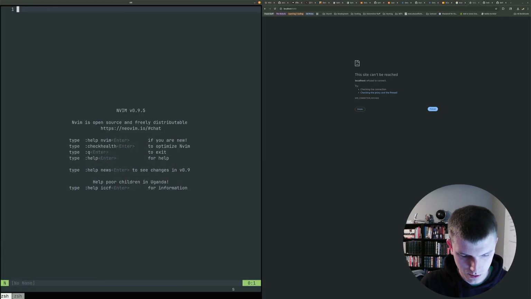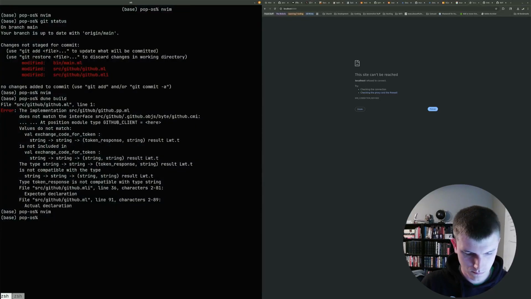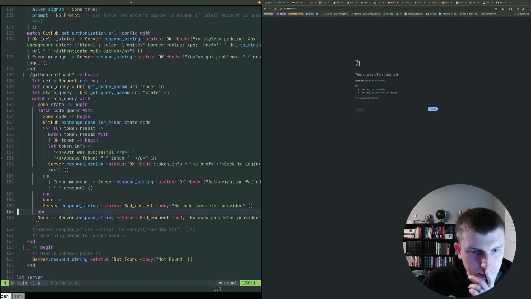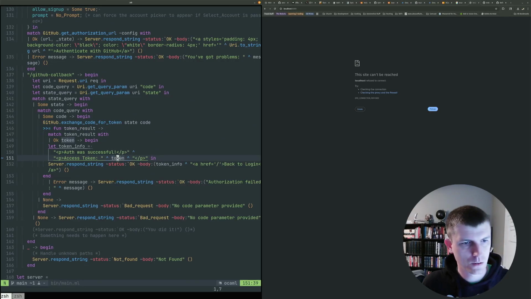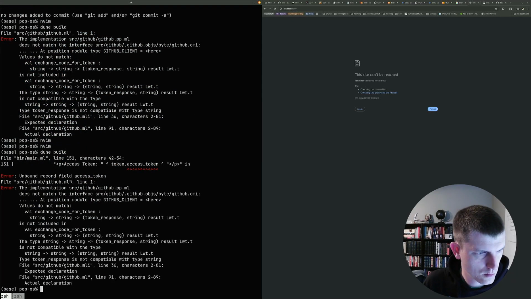So let's just jump back to main. Then we say this is going to actually be, we have to actually unwrap this now. This will be token.access token. That's what it is. No. Angry about that too.